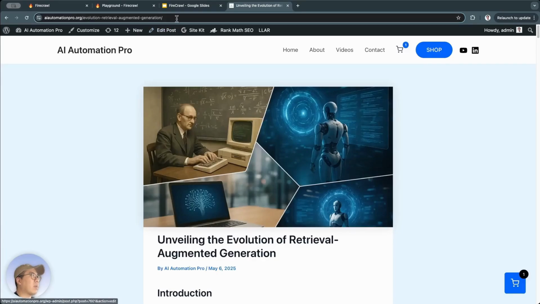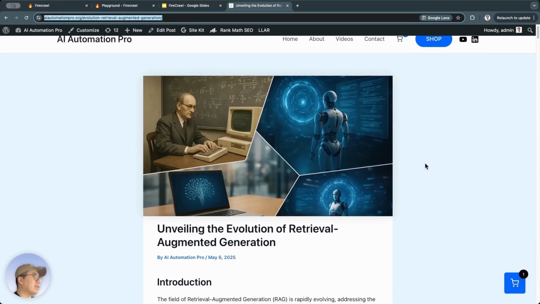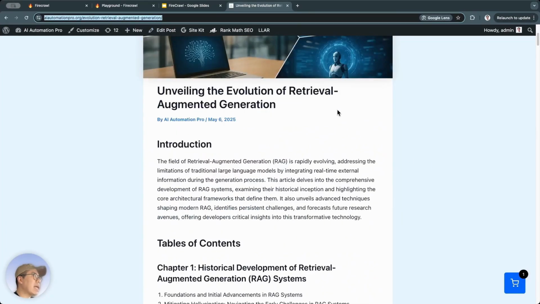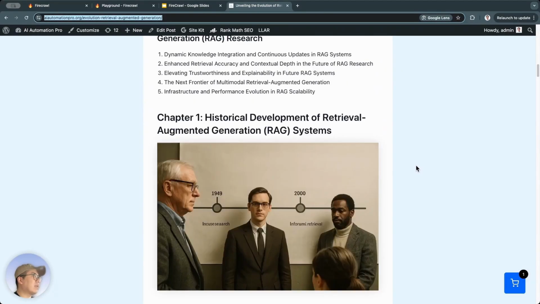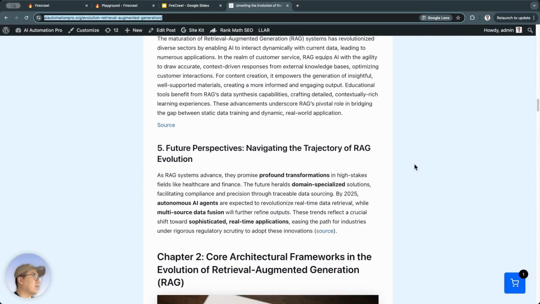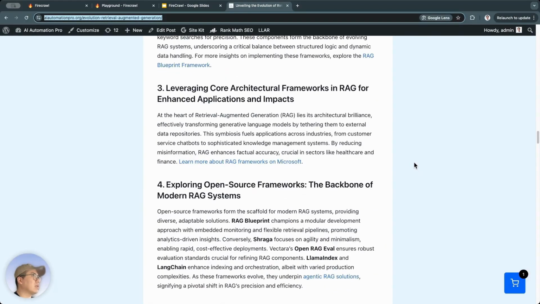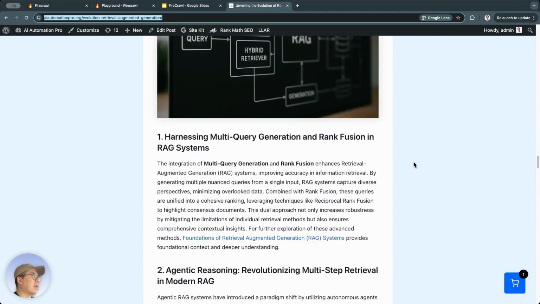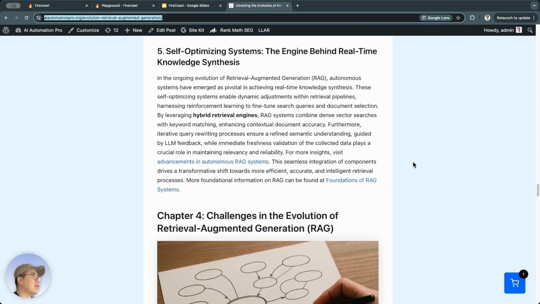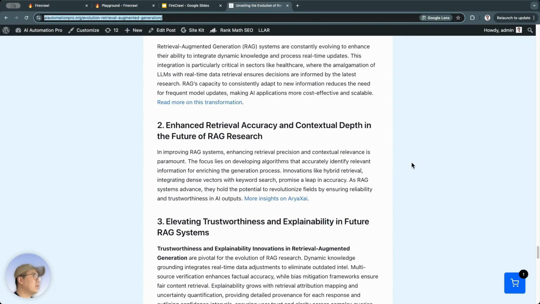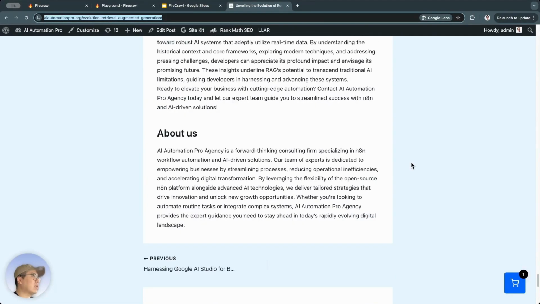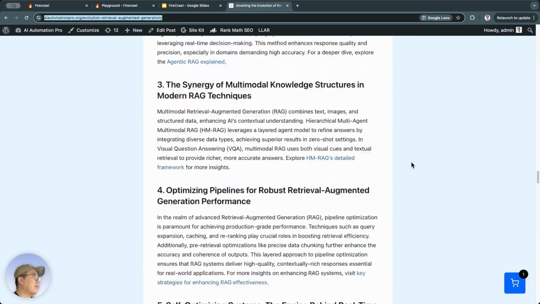I'll go to a blog post. This blog post looks like this. The topic is about RAG, Retrieval Augmented Generation. So this is quite a long blog post. It has a lot of content. You see, it has chapters and subchapters. Actually, this was generated using my N8N automation workflow, which is called the deeper research version. So it creates a really long post like this.